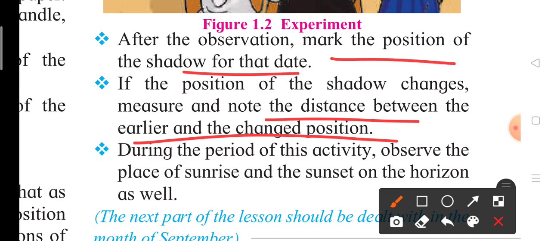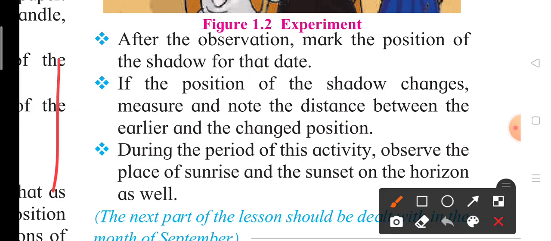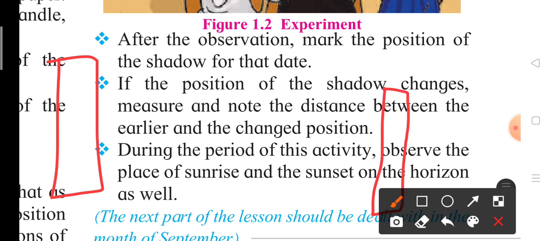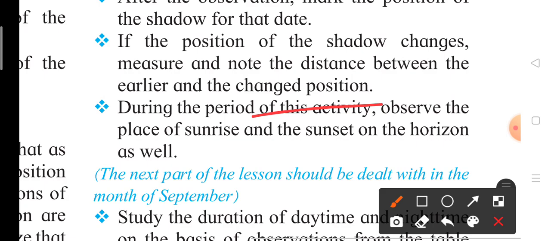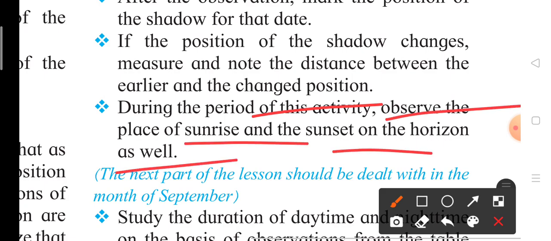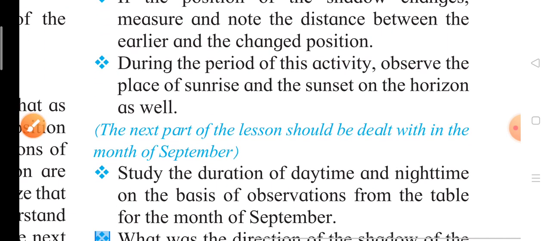If the shadow is formed here and it slightly moves, you should note the observation. And during the period of this activity, observe the place of sunrise and sunset on the horizon as well.